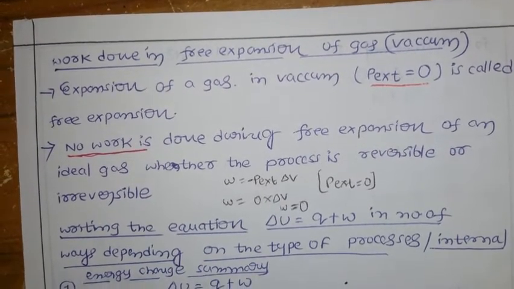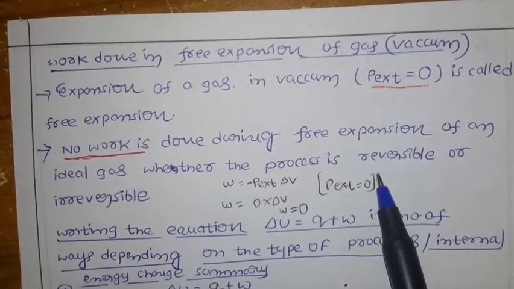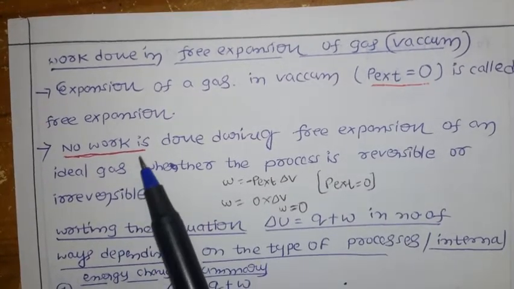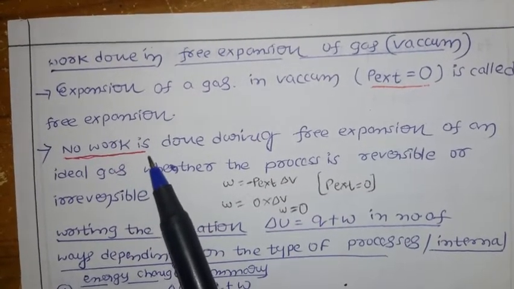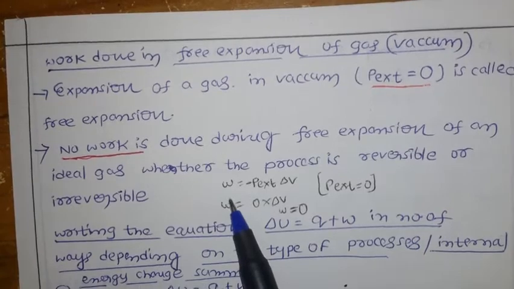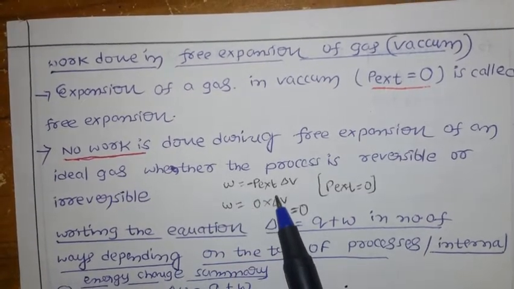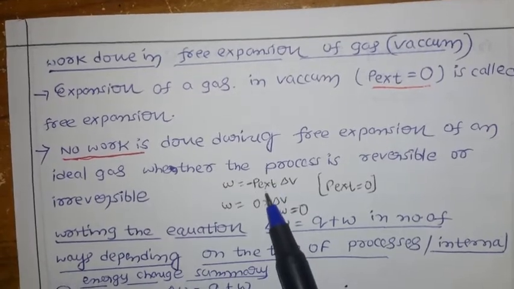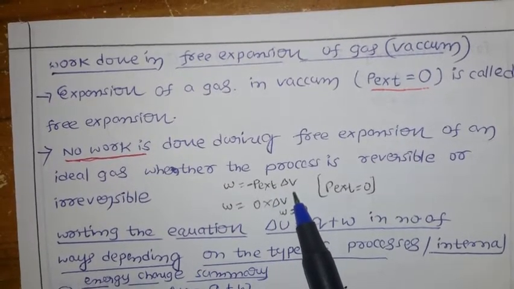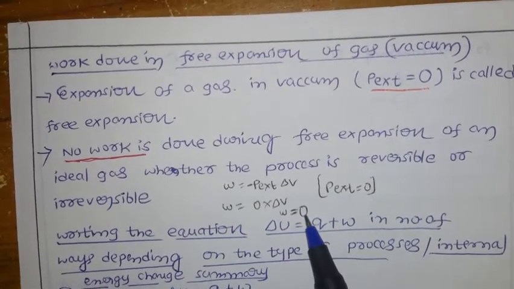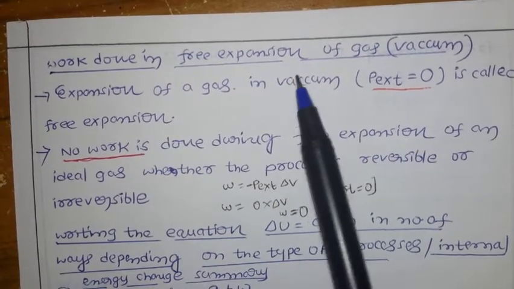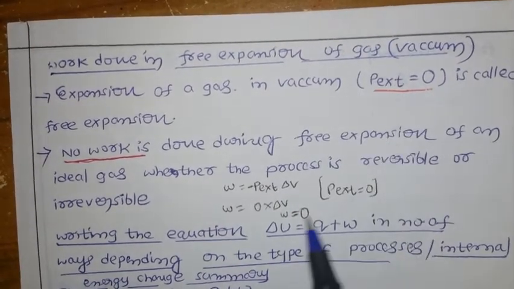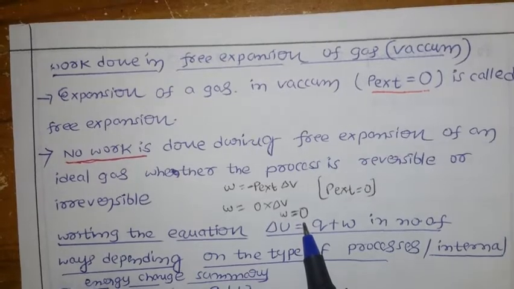Whatever the process, whether reversible or irreversible, there is no work, meaning W equals 0. Why? What is the formula we have? W equals minus P external into delta V. Already we said the external pressure is 0, so 0 into delta V gives W equals 0. So the work done in the free expansion of a gas is 0.